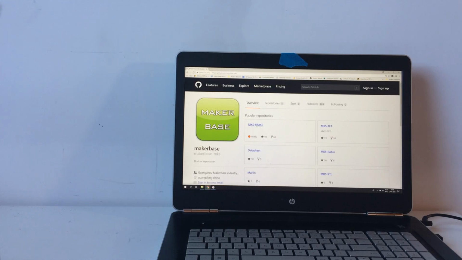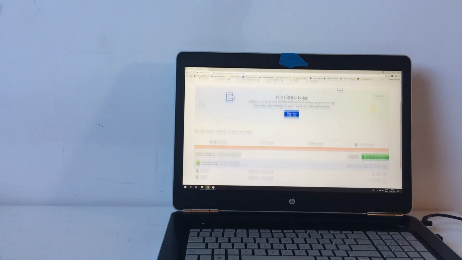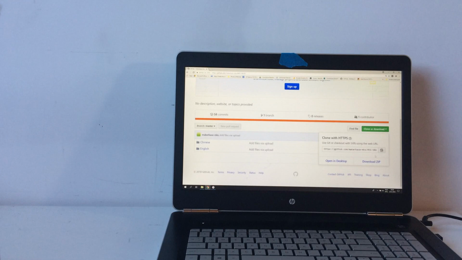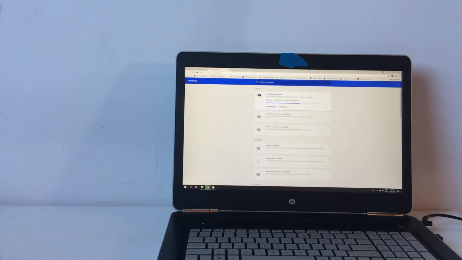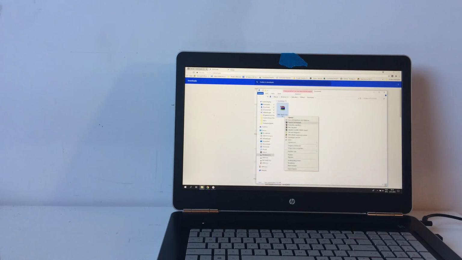So I'm having the Makerbase github.com/Makerbase MKS. So I'm taking the SBASE file and I'm downloading it as a zip file. So the zip file will be stored at the download section, and I'm unpacking it. So I have now the SBASE files. I also have an SD card attached.